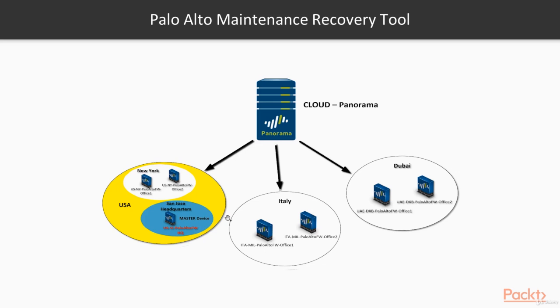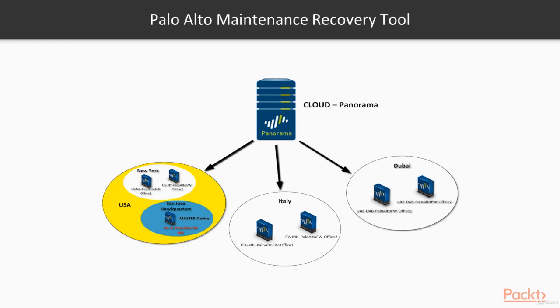This is why it's very powerful. You definitely need to have this type of solution if you have an environment like this. You're not going to be logging into every single firewall if you just make an address object and you're going to make a policy that is basically going to be the same across the board. There's going to be a lot of work involved, and you might forget about configuring something in a specific location. So this is where Panorama comes into place. You can have everything consistent from site A all the way to site C. And this is what we're going to see.